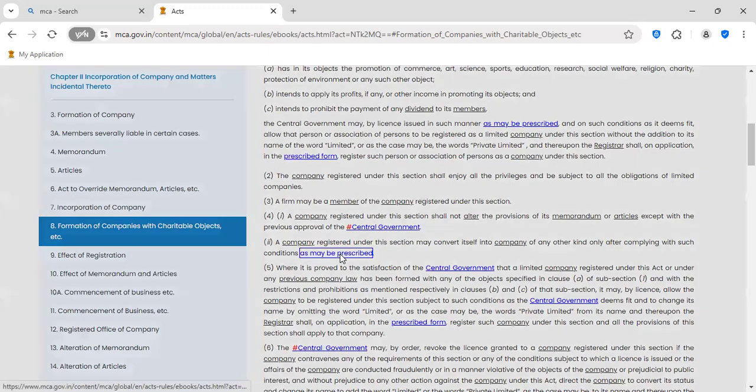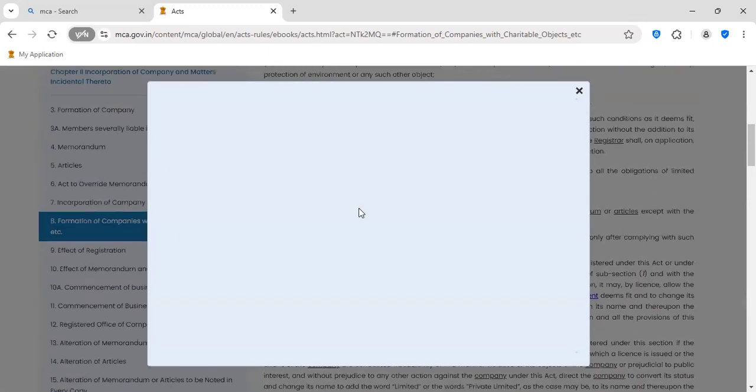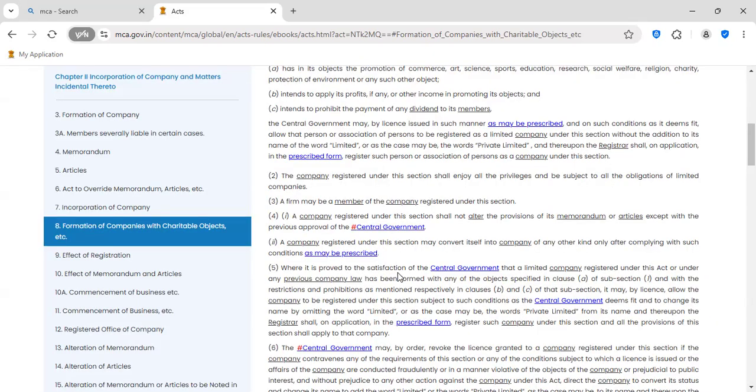This is as may be prescribed. If you click, then you can see what the procedure is for conversion of this Section 8 company to a private company.